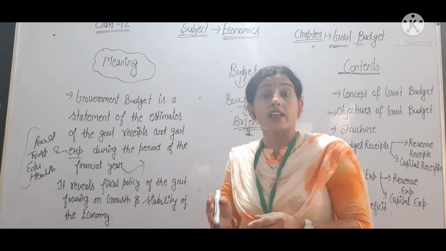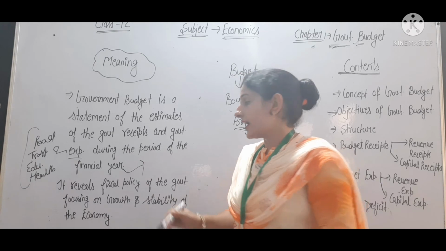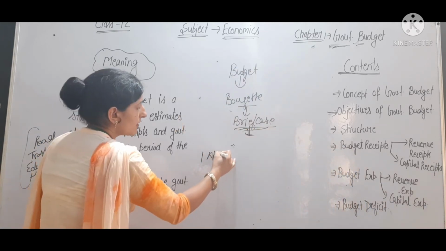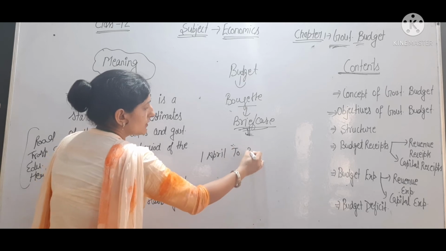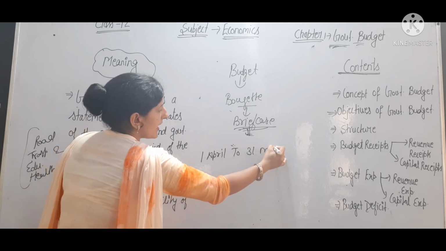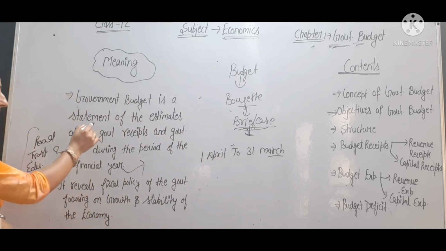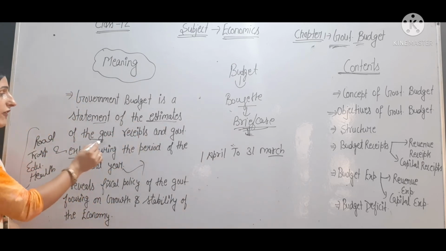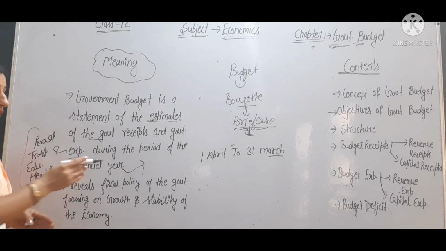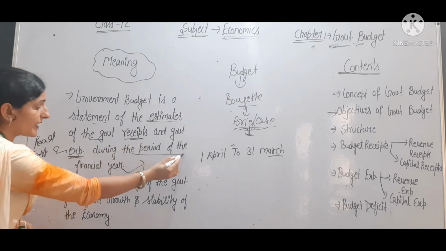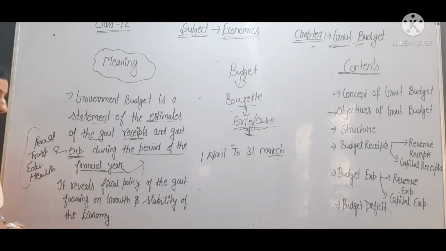So what is the financial year of the country? It is 1st April to 31st March. Okay, so it is the statement of the estimate of the government receipts, meaning whatever the government is receiving, and expenditure during the period of the financial year.